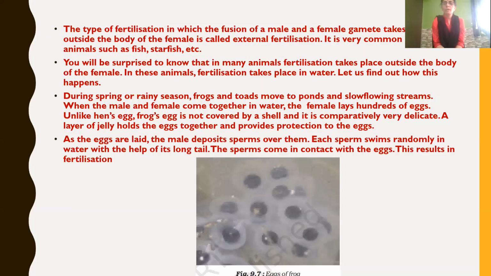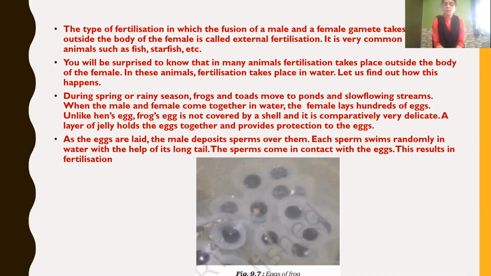When the male and female come together in water, the female lays hundreds of eggs, and here, unlike a hen's egg, the frog's egg is not covered by a hard shell. It is very delicate, so it is coated with a layer of jelly, by which eggs are held together and provided protection.